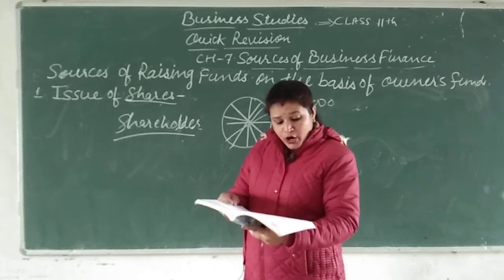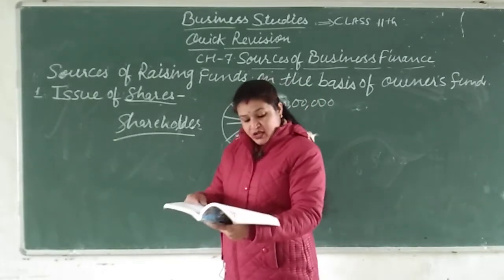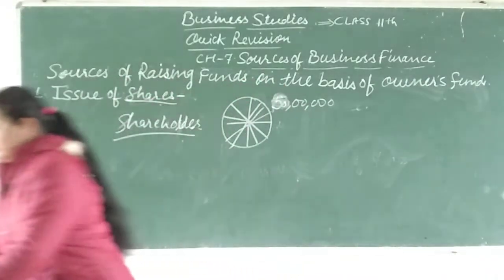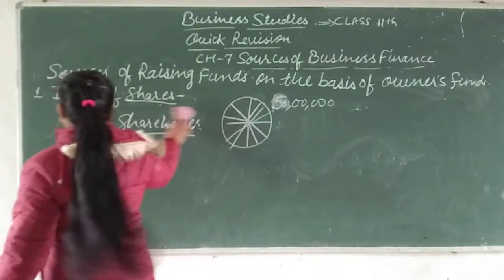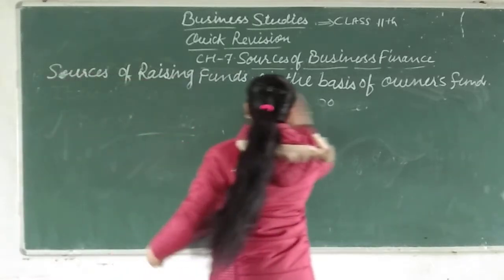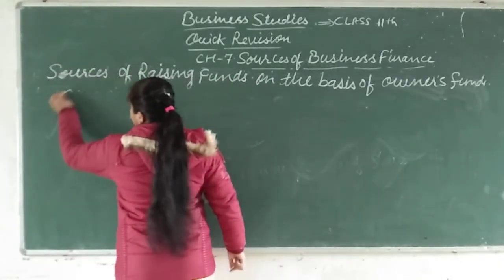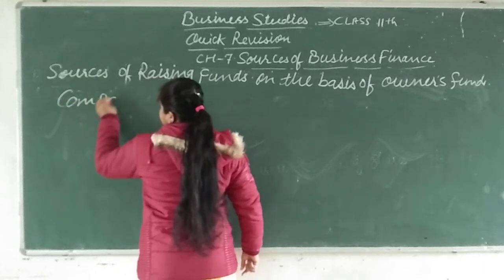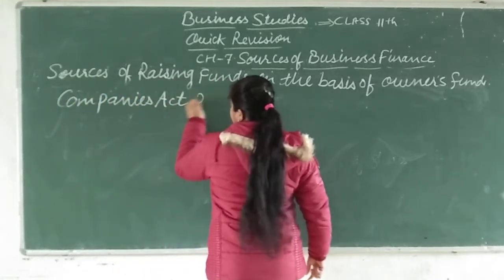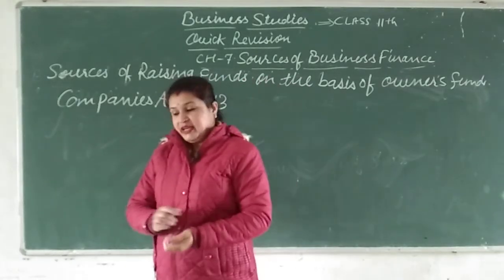Now, according to the Companies Act, meaning the Companies Act 2013. Before that some other act was there.